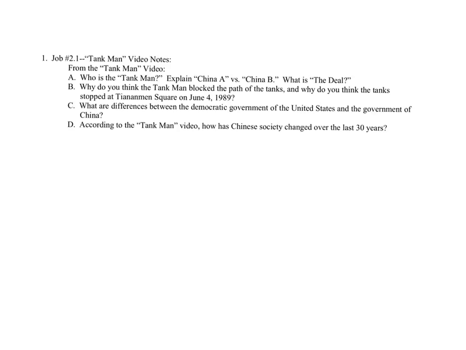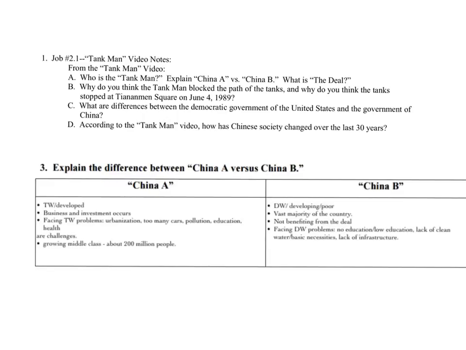Alright, so with our first section, we're looking at the Tankman video and knowing some of the items and terms from the particular video. So for example, we have China A versus China B. Remember, China A is the TW side of China, where we've got big business, big investment, facing TW problems like urbanization and too much pollution. We have a huge growing middle class in China A. This is where big governments go to invest.